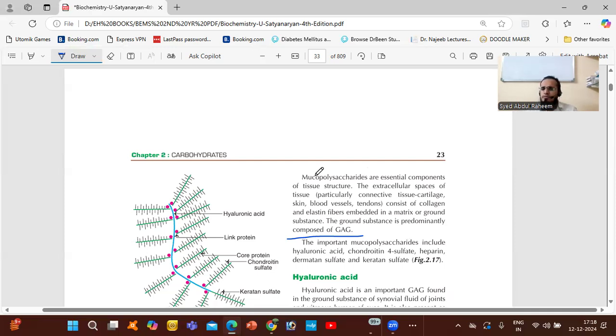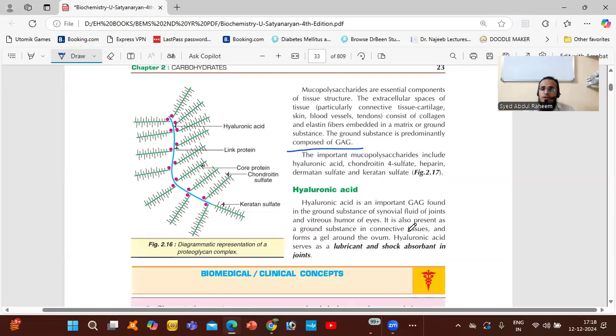We have different types of tissues: skin tissue, blood vessels, tendons. They have collagen for strong bonding, and other than that we have elastic fibers also. For this reason we need mucopolysaccharides. So this is also very important.